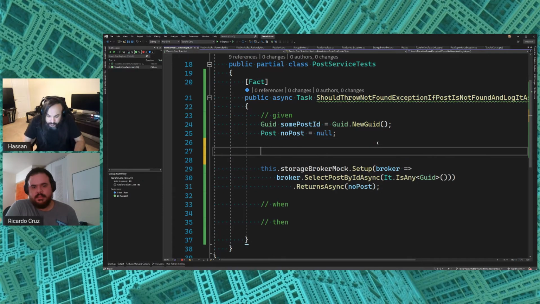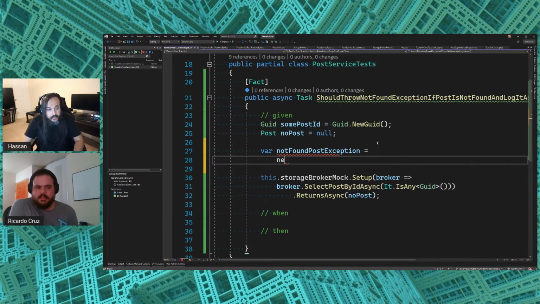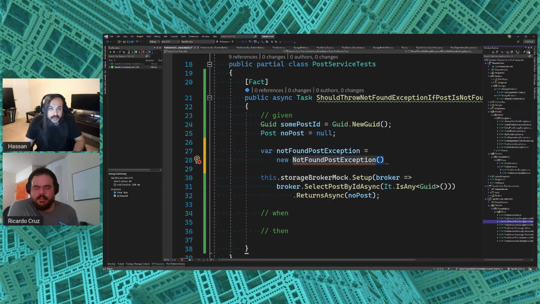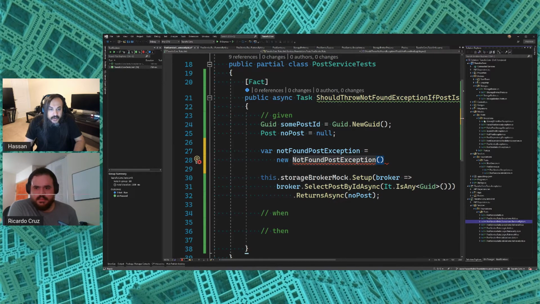Okay. So what does that mean? It means two things. Number one, we need to create not found post exception. So when the post is not found, we need to go and say not found post exception. So that localized inner exception is very specific, and apparently we don't have that yet, which is great because we get to go create it and talk about it.